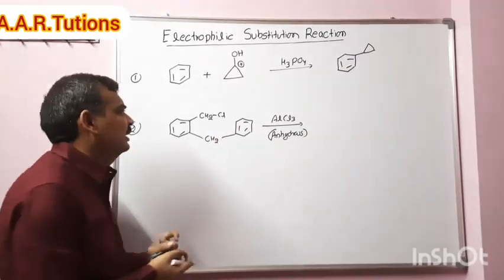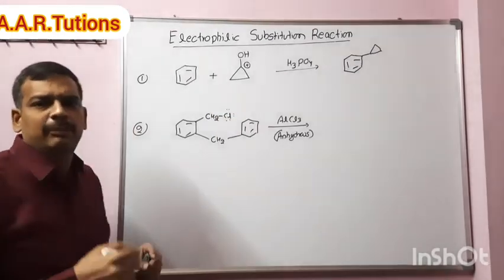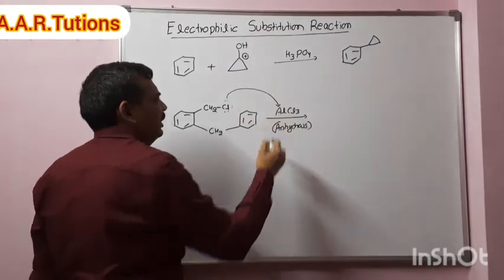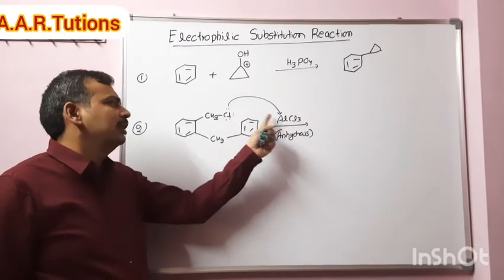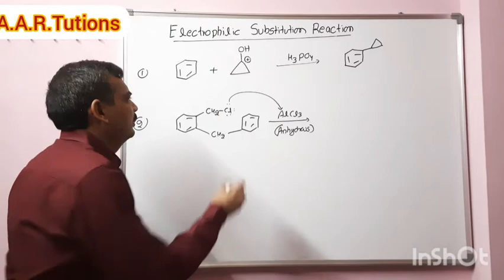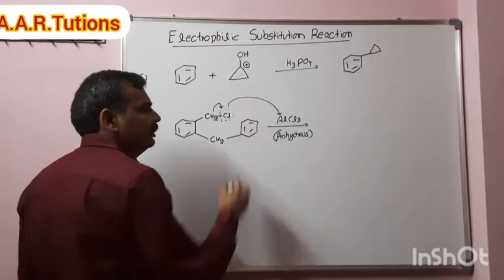So what is happening here? This is a little different from the previous examples. Initially, this will form a coordinate complex with the AlCl3. There is a weak bond between chlorine and AlCl3. After that, this bond becomes strong, this bond becomes weak, then cleavage of this bond will take place. So this will shift from here to here.